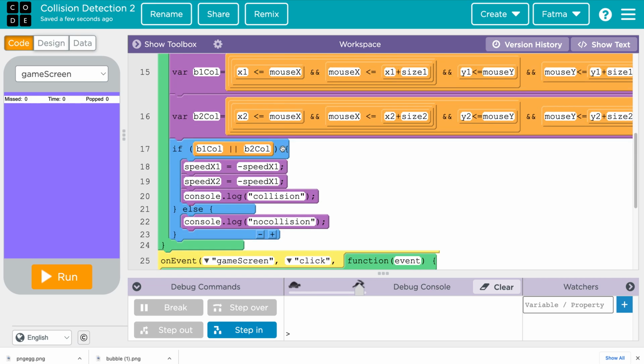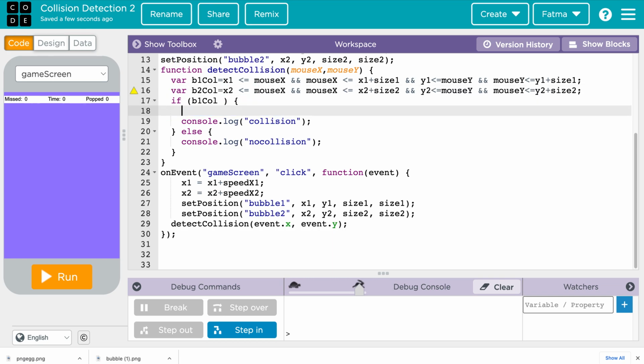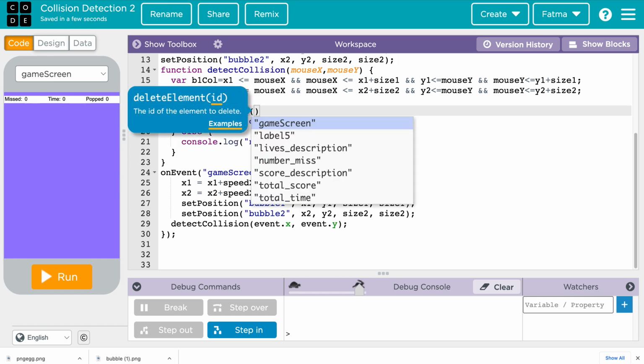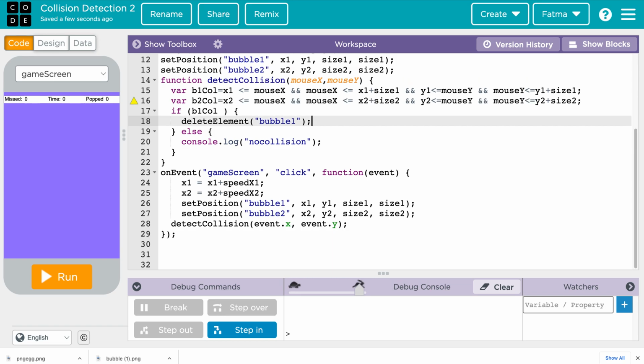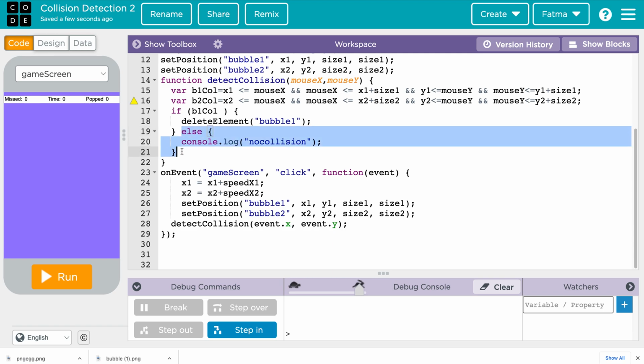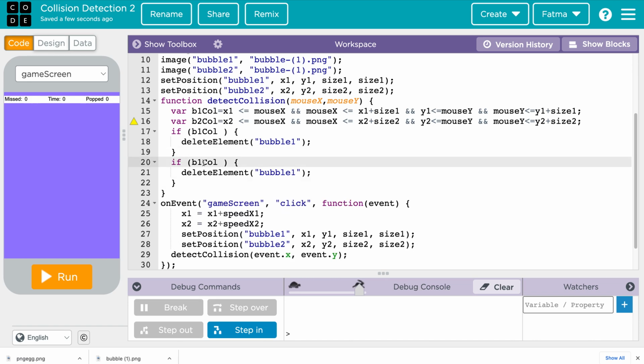So what do we want to do? If B1 collides, right? Then we are going to actually delete the element, and we are going to remove bubble 1 from the screen. And for the else, because we have other screen click elements, B1 not colliding doesn't mean B2 collides. So we want to do the same thing for B2 collides. So we are going to delete bubble 2 if bubble 2 collides.